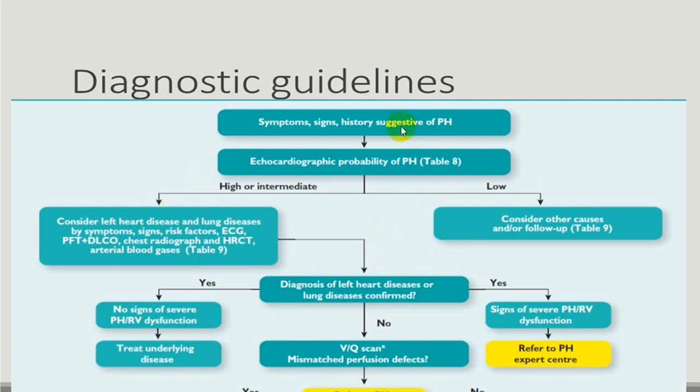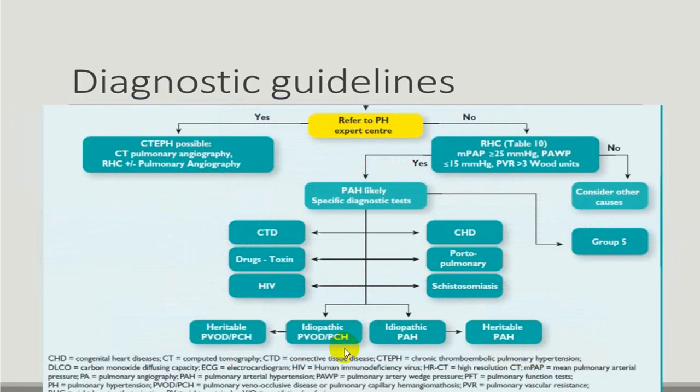And in all these investigations, ECG, X-ray chest, echocardiography, there is no clinical evidence of left heart disease. That should be differentiated. And to further differentiate between obstructive and restrictive disease, you can go for a VQ scan, etc. In very rare cases, you might require a lung biopsy.